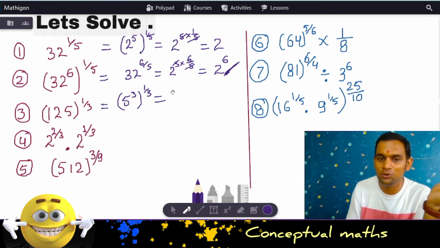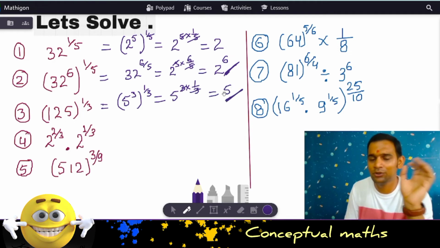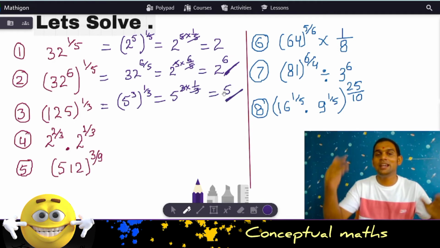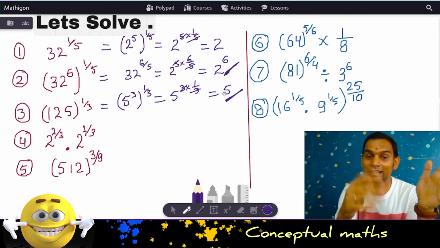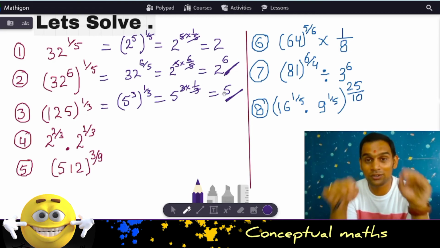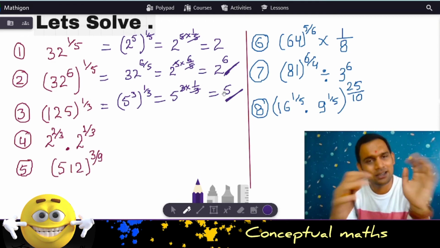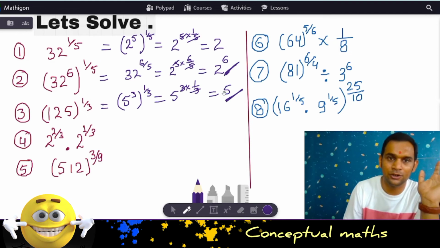Again, using the law a to the power m, whole to the power n, equals a to the power m times n, this becomes 3 times 1 by 3. 3 gets cancelled, giving 5 to the power 1. Now you might be observing that in whatever question we are doing, the denominator of the fraction is getting eliminated. Most of the problems we'll discuss for now are of that kind, because that is easier and for our level that is enough for now.